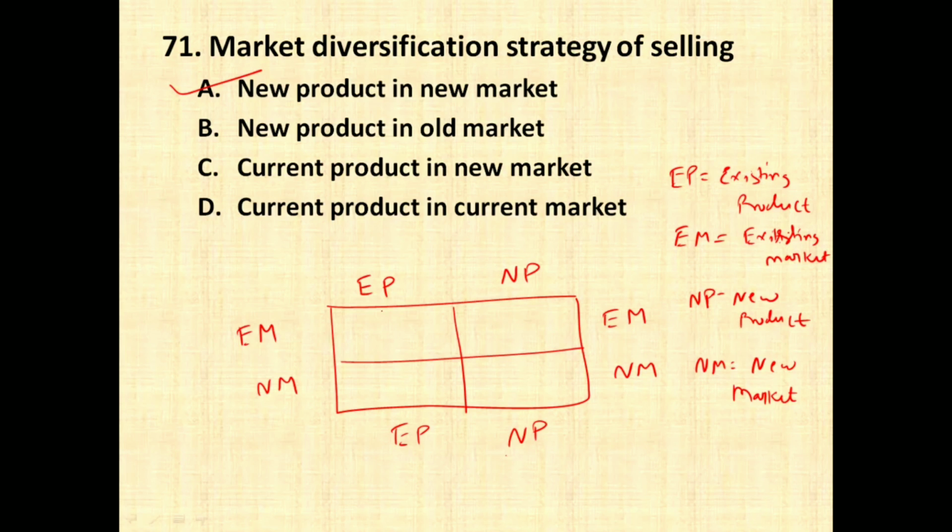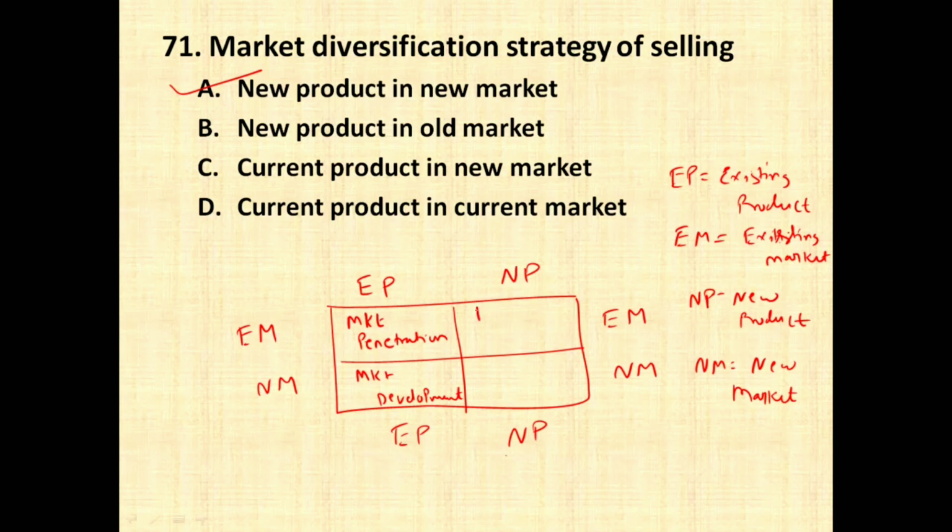Existing market and existing product is called as market penetration. So this is a strategy wherein you will be having existing product and you will be having an existing market. Whenever there is a new market, it is called as market development. So in market development, there will be existing product, but the market you are going to select will be a new market.